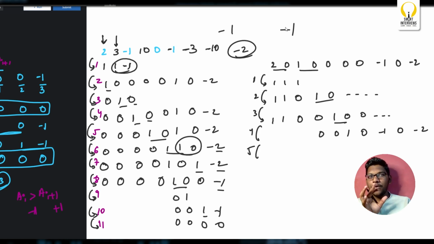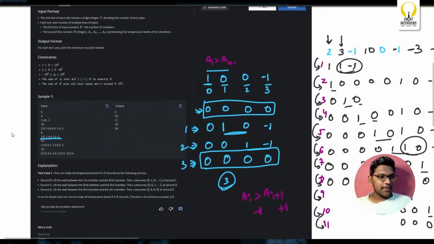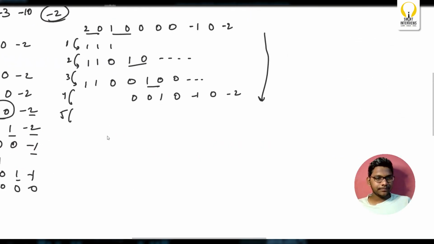Okay, for this, what do you observe? We can simply implement a prefix sum. That's it. Okay, we'll simply do a prefix sum for 1, 0, 0, minus 1. Okay, so what's a prefix sum? I mean, you might know this.